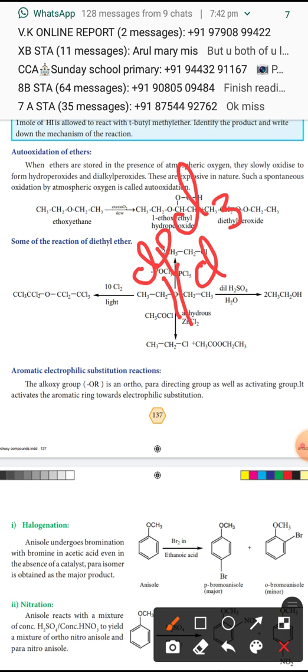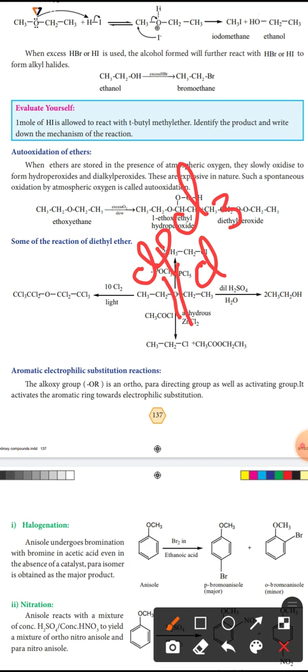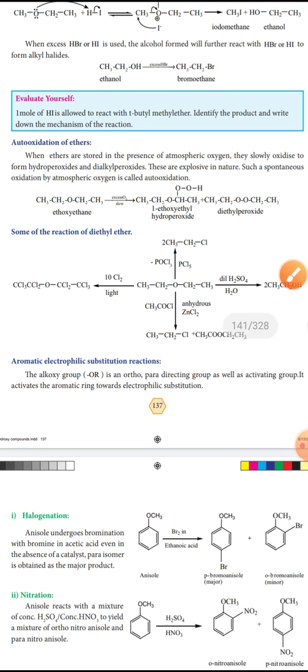So we will get CH3CH2Cl molecules plus POCl3. That is the reaction with phosphorus pentachloride.